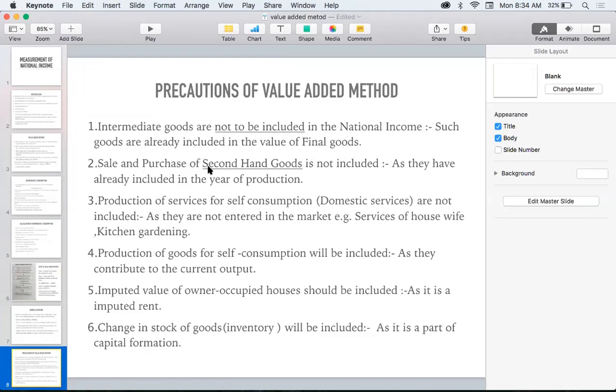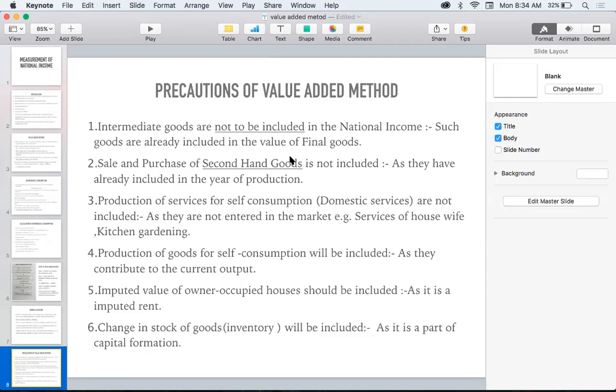Second one, sale and purchase of second-hand goods is not included. That means, for example, you have bought one car from a second-hand person, as a second-hand product, and if the car was bought in 2000 and you are getting it in 2020, that means the value of the car is already included in the year 2000. Now there is no need of adding it again. But one more thing you have to remember, if any broker or intermediate person is there and they are having some brokerage fees or anything like that, it should be added.